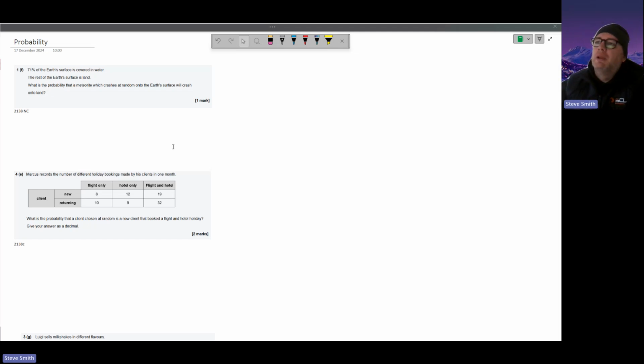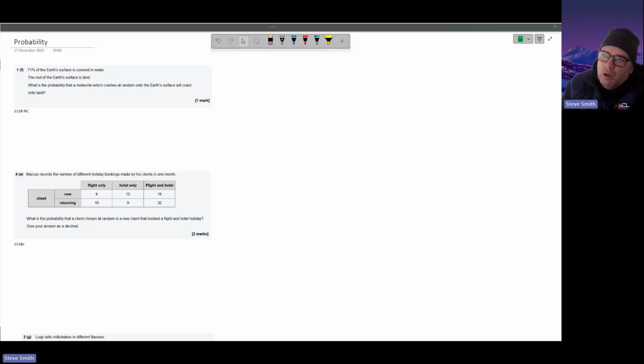I won't make them any bigger because the questions are quite straightforward. I don't need much room to work out. It's non-calc. So 71% of the Earth's surface is covered in water. The rest of the Earth is land. What is the probability that a meteorite will crash into the Earth's surface and will crash onto land?